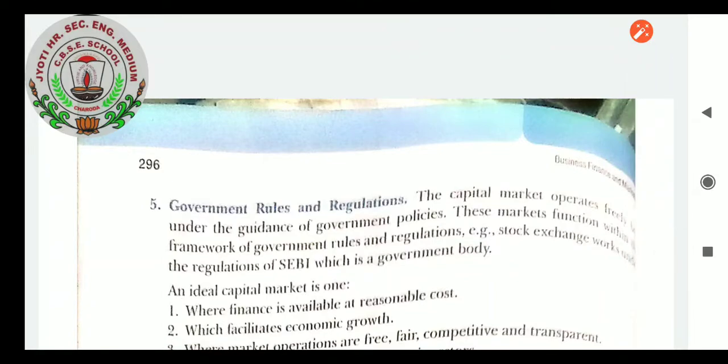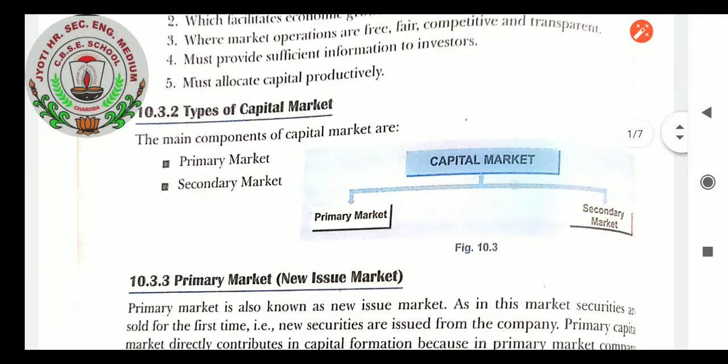Business studies. Today we will be doing the revision of particular topics. As I already said, we will first do the financial market topic revisions. So let us have the revision of this topic. Very first, government rules and regulations, and as we were doing the types of capital market, let us have the capital market instruments.